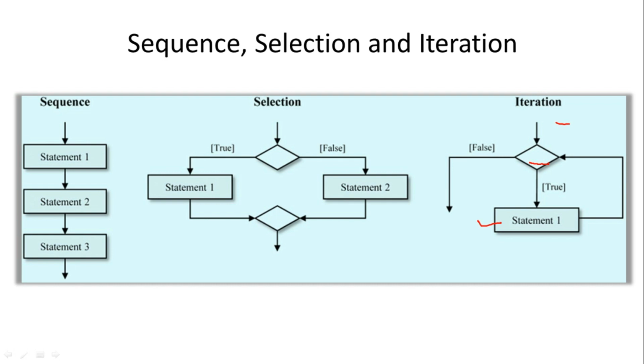If the last position is reached, then the counter is not incremented or decremented, and the program will go out of the iteration. But as long as the condition is true, statement 1 will be executed multiple times. So this is the working of iteration.